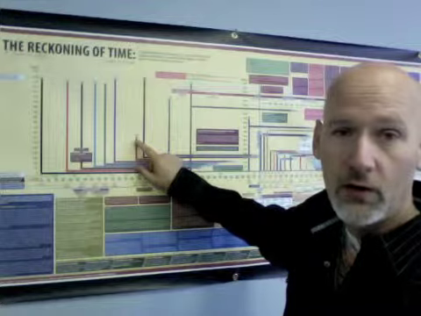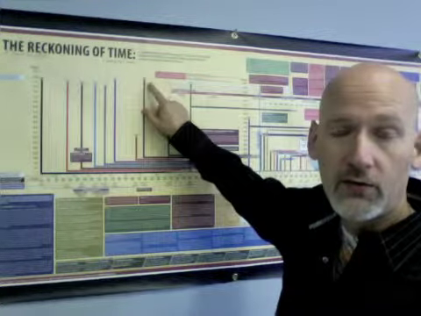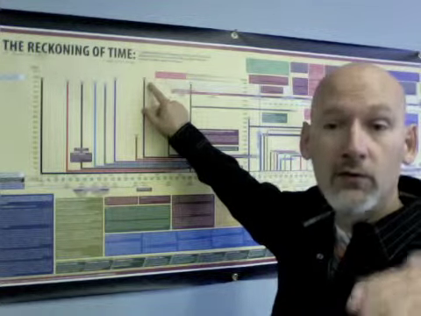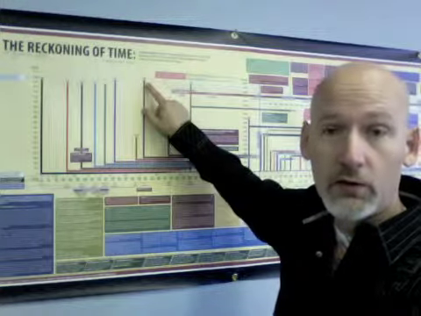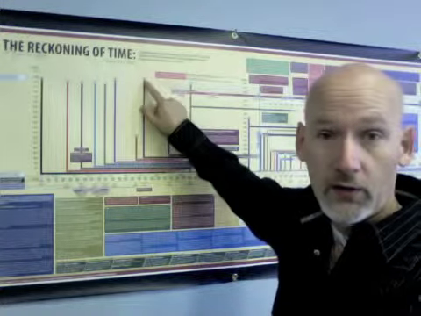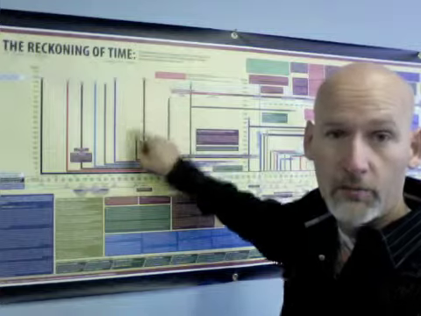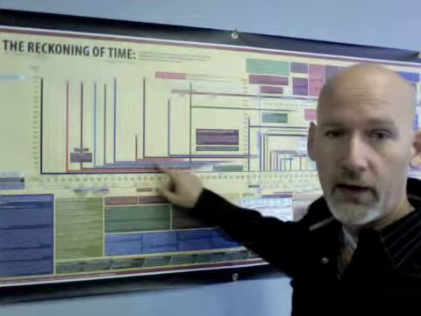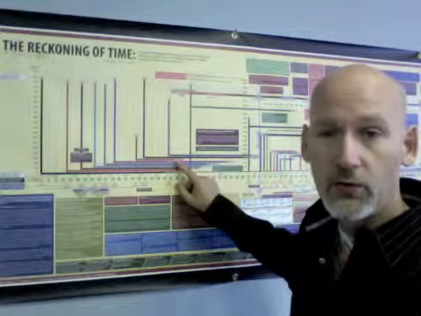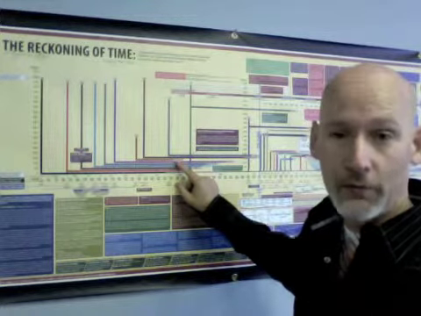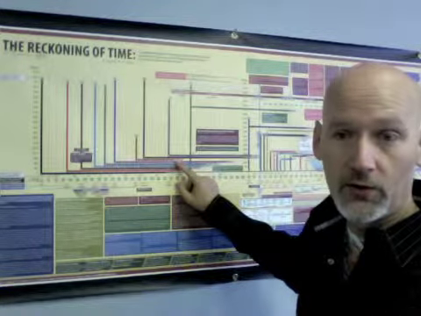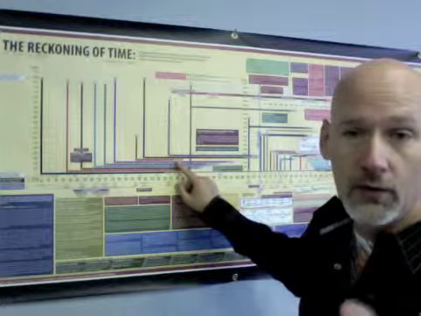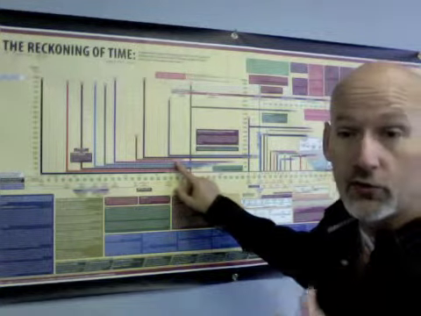The number at the top of these bars is the number of years that the person lived. For example, Noah, 950 years he lived. So that number is located at the top of that bar. The number at the end of the bar is the year the person died, counting from zero, the fall of man, as we explained in the previous video about numbers and dates and how they work on the chart.